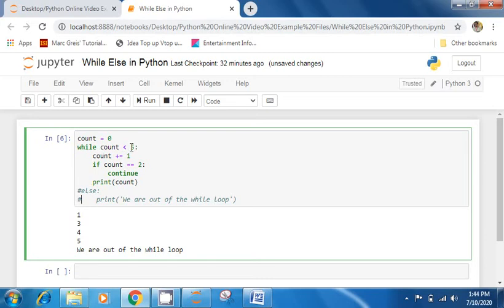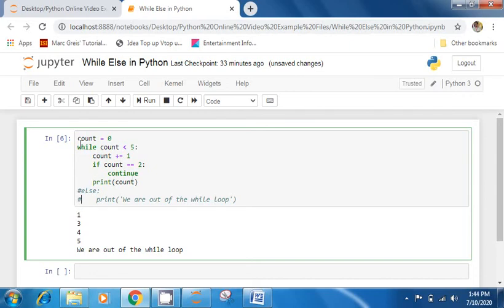Count is less than 5, and then I am first incrementing the count. So the first value of count will be 1. Here it is checking 0 is less than 5 because it was started with 0. Yes, 0 is less than 5. Go inside while, increment the value of count. It will become 1. Is 1 equal to 2? No. Now I am writing here continue, so nothing will happen. It will not stop, it will not terminate, it will just print the value of count 1.